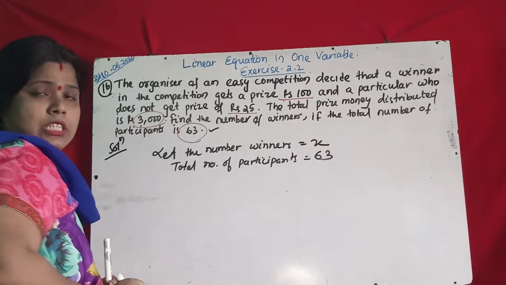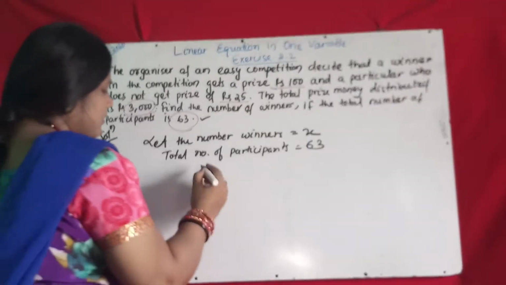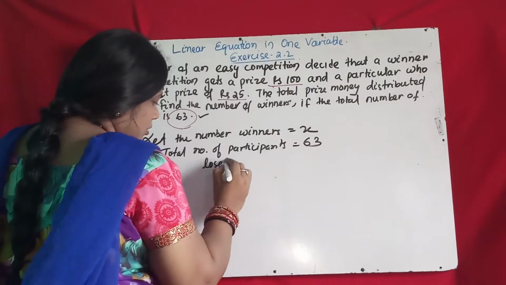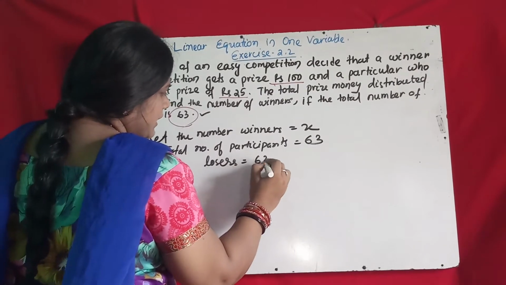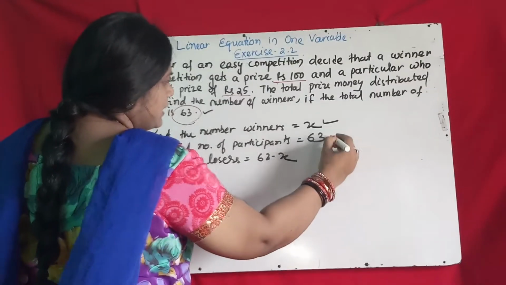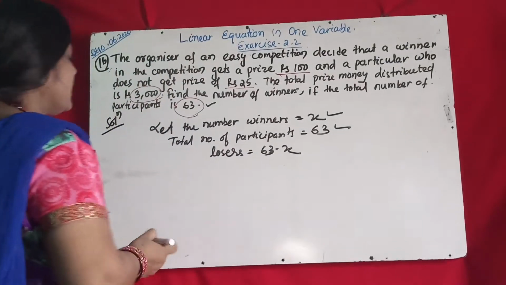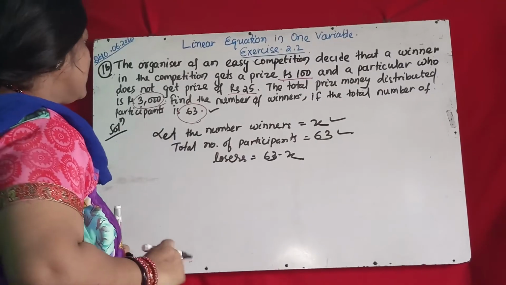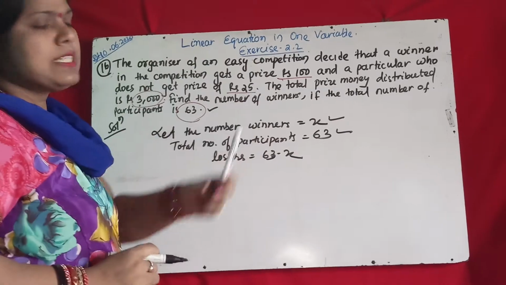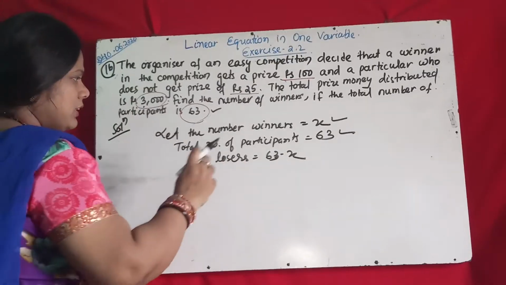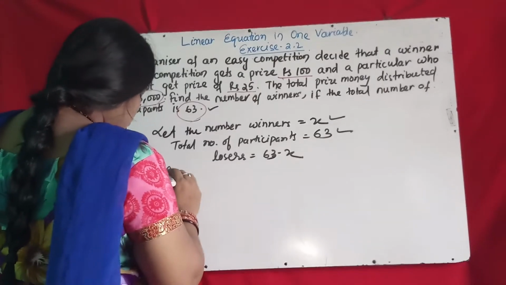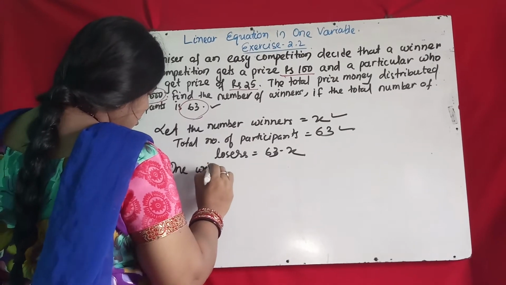So how many losers? 63 minus x. Winners number x, losers 63 minus x. Each winner got rupees 100.